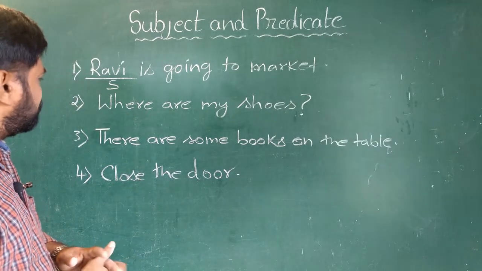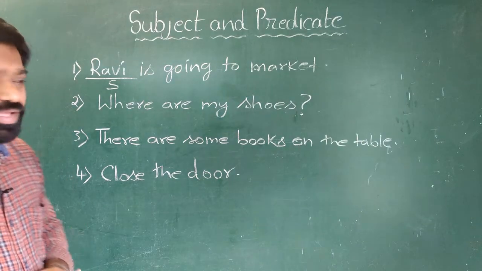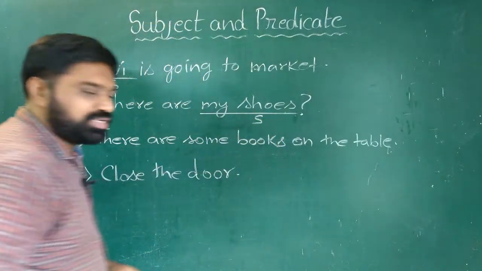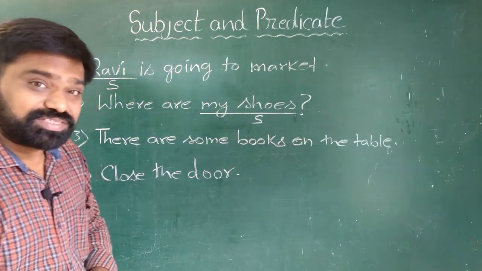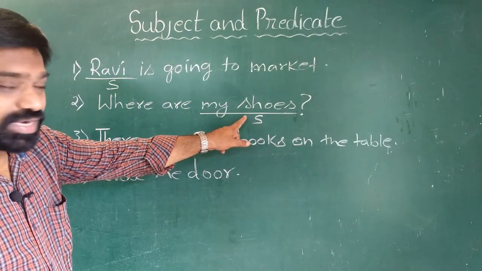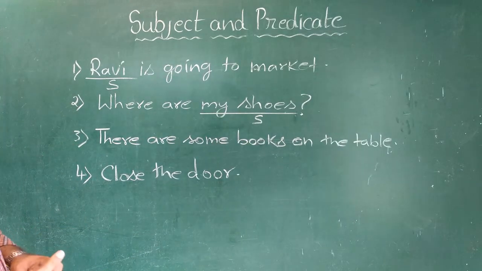Now let us look at the second sentence. Where are my shoes? Here the subject is my shoes. Now this is an interrogative sentence. So you will notice here that the subject is at the end of the sentence.